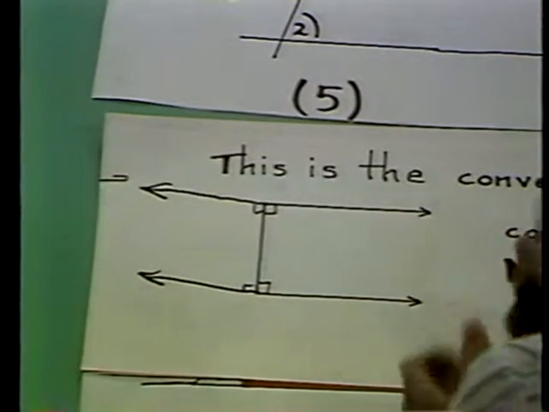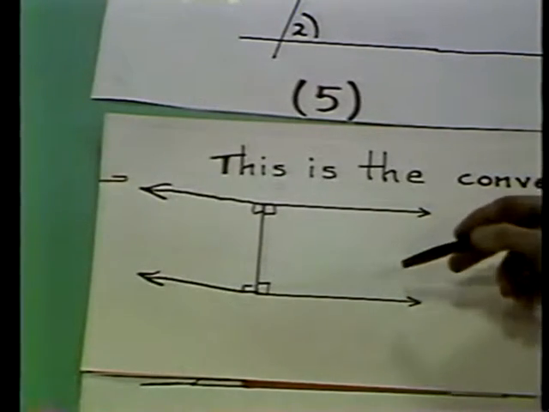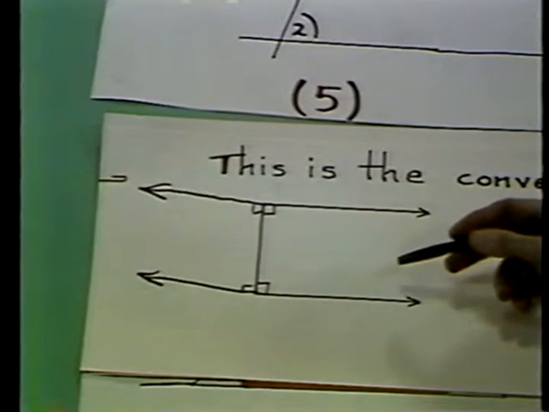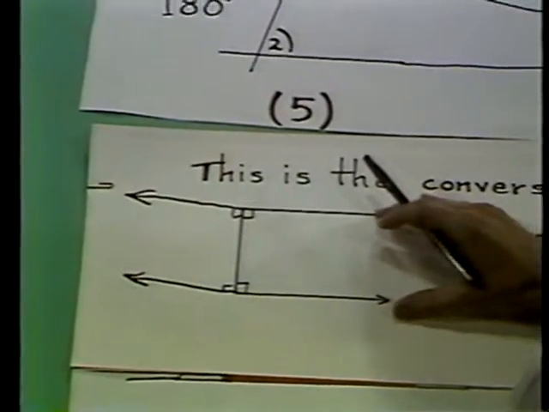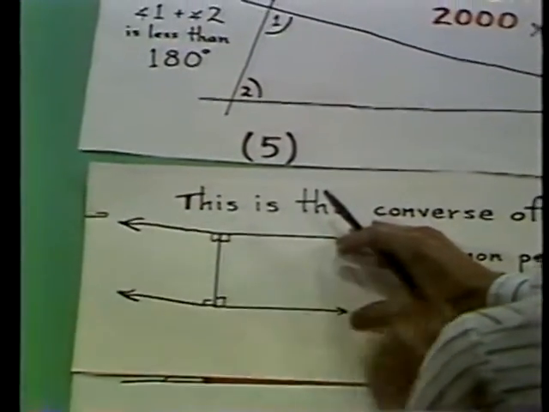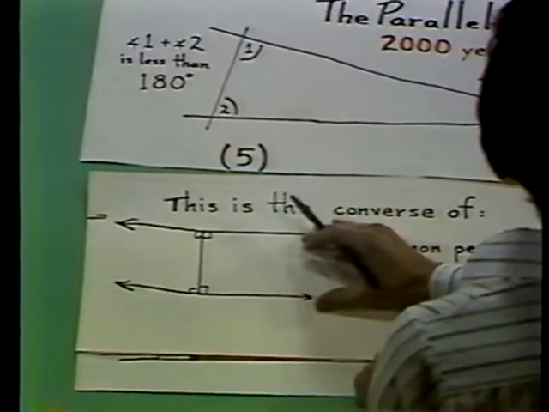Therefore, he concluded that these two lines must be parallel. The trouble is that he was unable to prove the opposite of this. In other words, he was unable to prove that if the lines were parallel, then there must be a common perpendicular between them. He couldn't prove it.